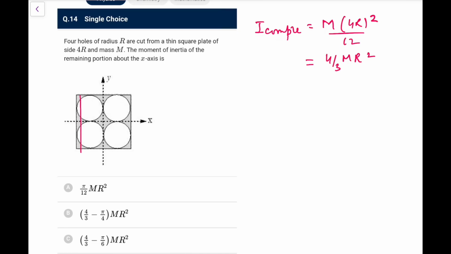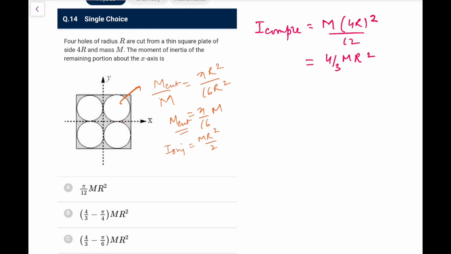Now of the cut section. If I take each cut section, first of all, what is the mass? It's mass upon total mass. So m of cut section upon m, that would be its area pi r square, total area was 16r square, that is pi by 16 times the total mass. So for each single one, because it is tangential here, I of a single one would be mr square by 2 about this line plus mr square, that is 3 by 2 mr square.